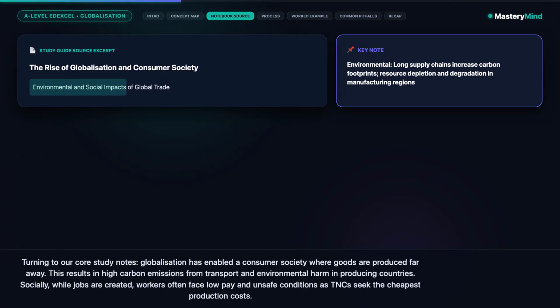Turning to our core study notes, globalization has enabled a consumer society where goods are produced far away. This results in high carbon emissions from transport and environmental harm in producing countries. Socially, while jobs are created, workers often face low pay and unsafe conditions as TNCs seek the cheapest production costs.